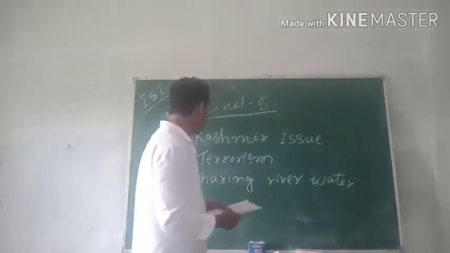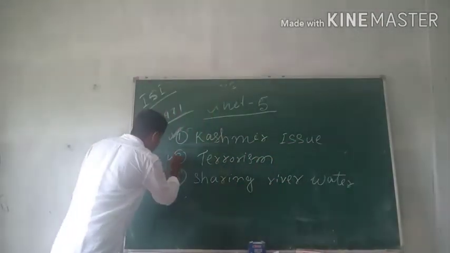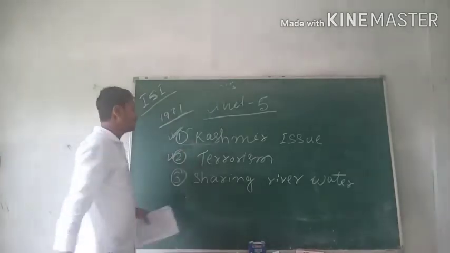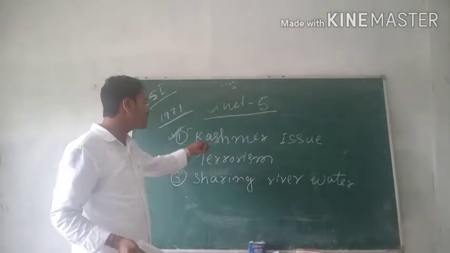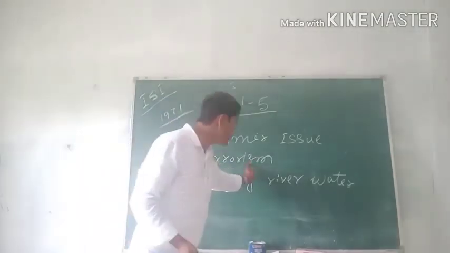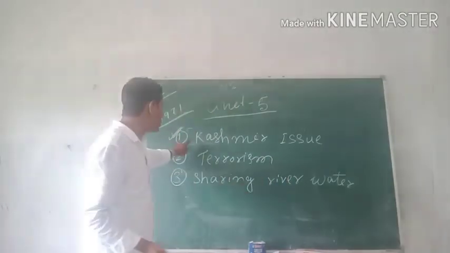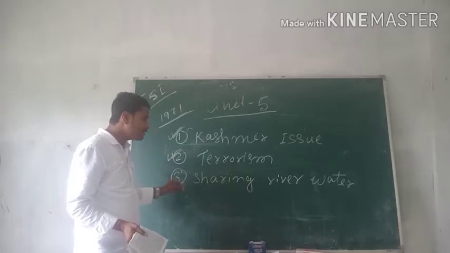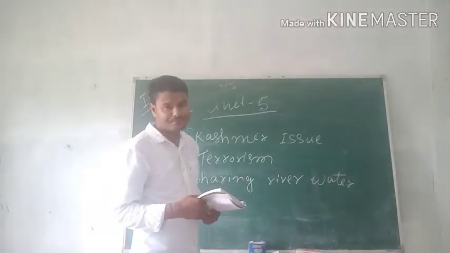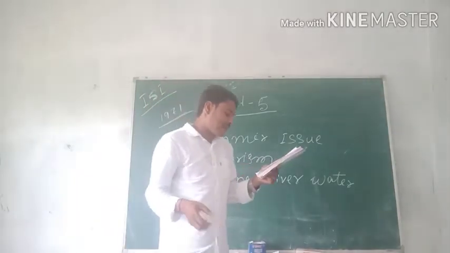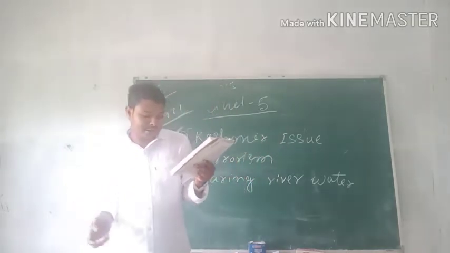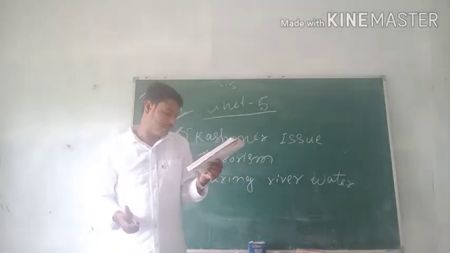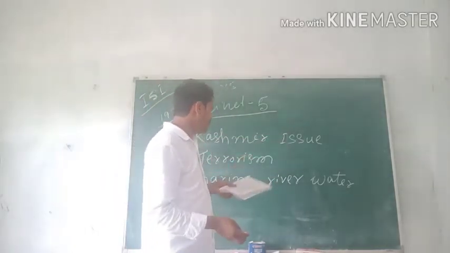These are the causes of conflict between India and Pakistan. Terrorism is the main cause. First of all, the Jammu and Kashmir issue. Secondly, terrorism, and thirdly, sharing river water. So another problem between India and Pakistan is the sharing of river water. Till 1960.